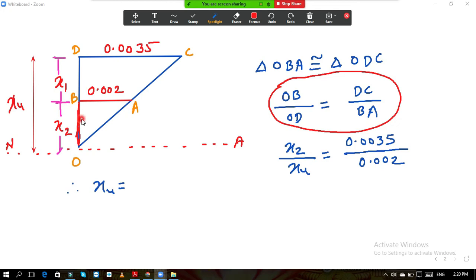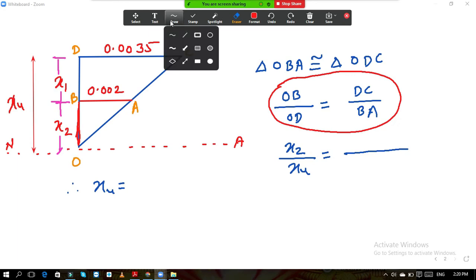You have taken the ratio of these two, so first quantity must be of the smaller triangle. It is 0.002 divided by 0.0035. So here we have made the small mistake.